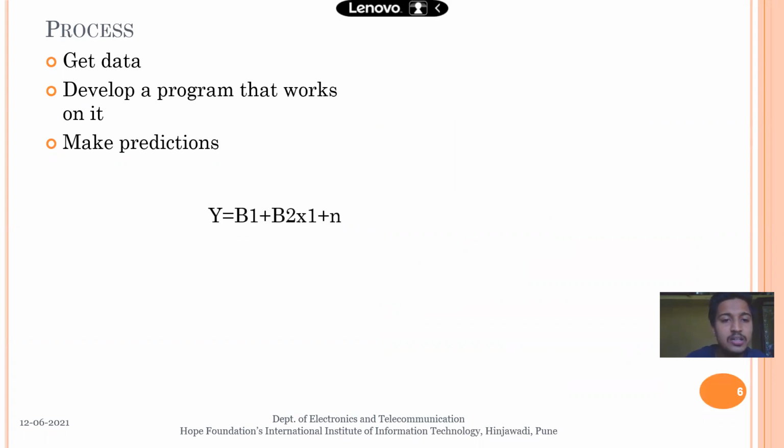Here I've written an example: y equals beta 1 plus beta 2 x1 plus n. Let's consider b as beta. Here y is a dependent variable, because it depends on the value of x1, and x1 is an independent variable. But b1, b2 and n are constants, and the values of those constants decide the value of y.